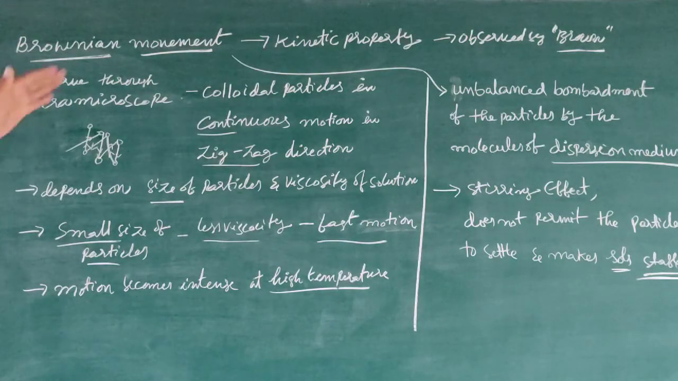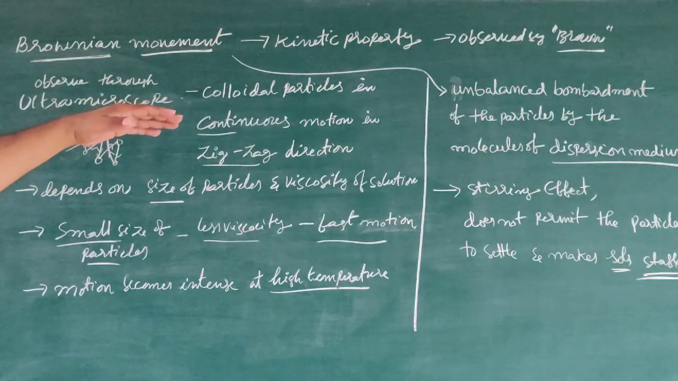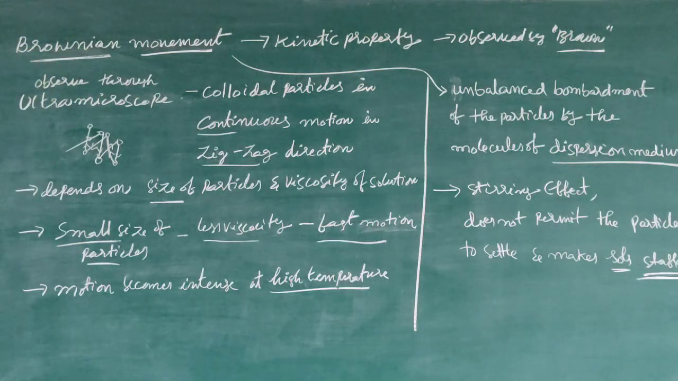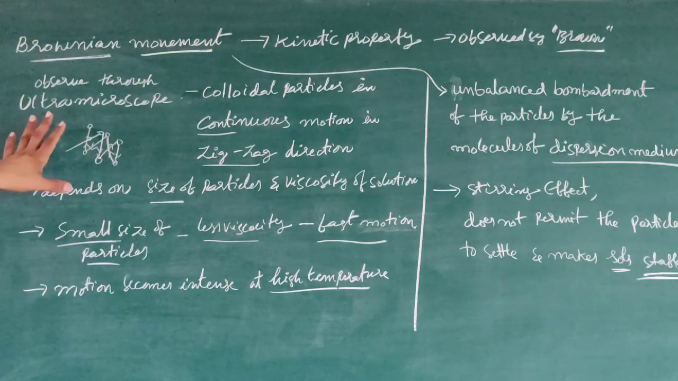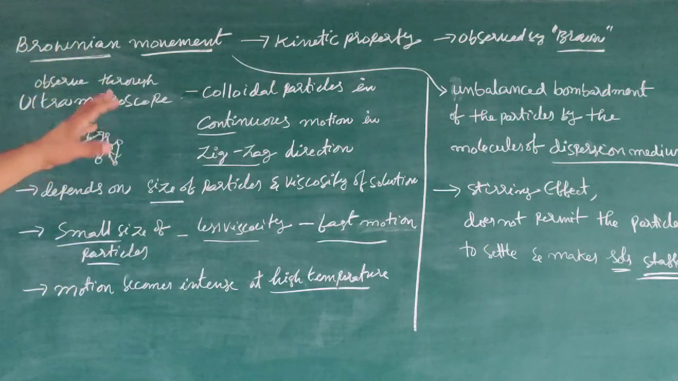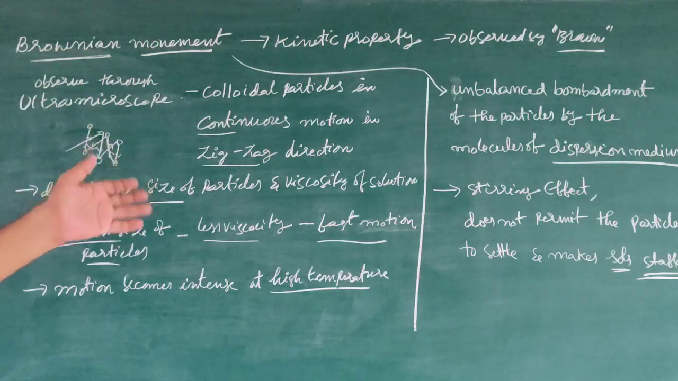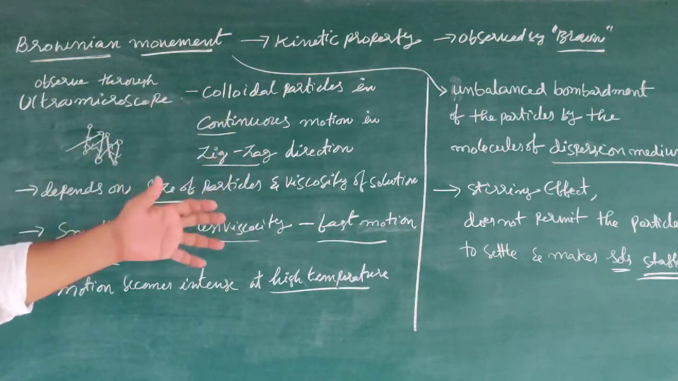Brownian movement is a kinetic property. It was first observed by Brown. Suppose we observe a colloidal solution through a powerful ultramicroscope, we can observe that the colloidal particles are in continuous motion in a zigzag direction.